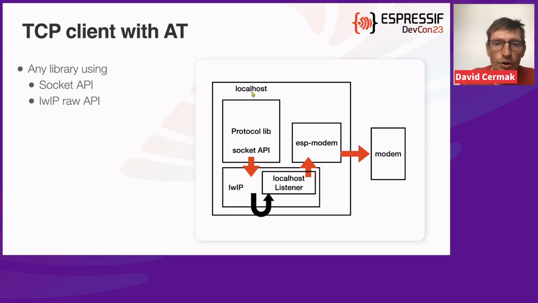So your user application would connect to a localhost interface, and ESP modem would inject a very simple localhost listener and would translate everything that comes here to the ESP modem layers and implement the AT protocol that would send it to the network. In this case, it's a little trick, because it probably consumes 2 more sockets from the TCP/IP stack. But this is a trick that also could be used, and it solves both the security problem and the protocol library problem.